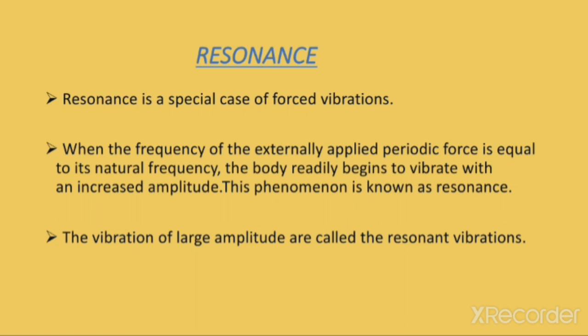You have to keep in mind two points. First, resonance occurs only when the body performs forced vibration. Second, it occurs only when the frequency of the externally applied periodic force matches the natural frequency of the vibrating body. If these two conditions are satisfied, then resonance will occur.